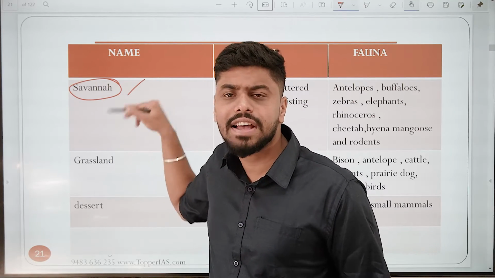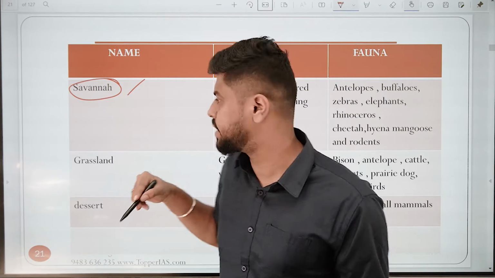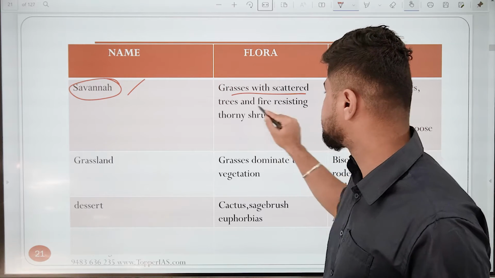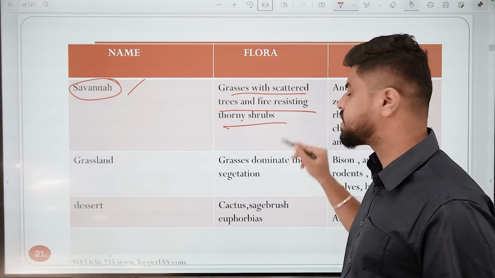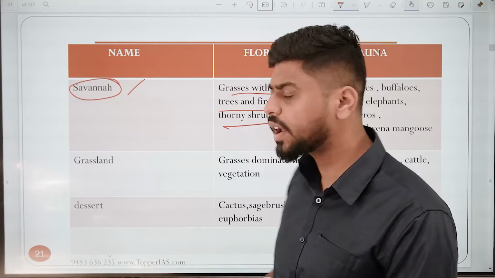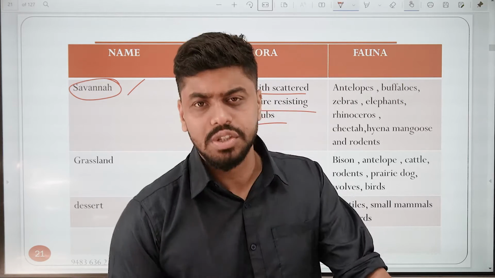That is the savanna. Savanna means what? Tropical grasslands. So here the grasses with scattered trees and fire resisting thorny shrubs can be found. We've already discussed this in geography.